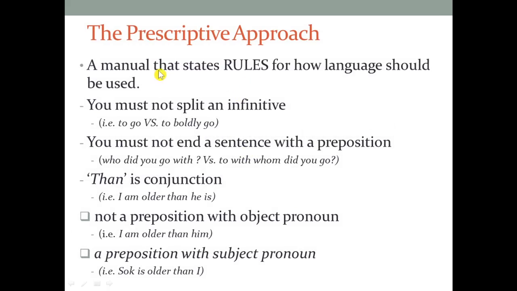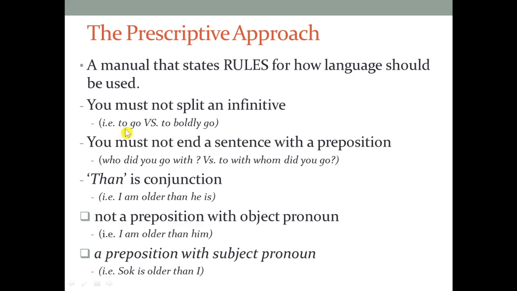Next, I would like to discuss the prescriptive approach. In the prescriptive approach, we need to follow the manual rules which state how language should be used strictly and accordingly. For example, we have this rule: you must not split an infinitive.